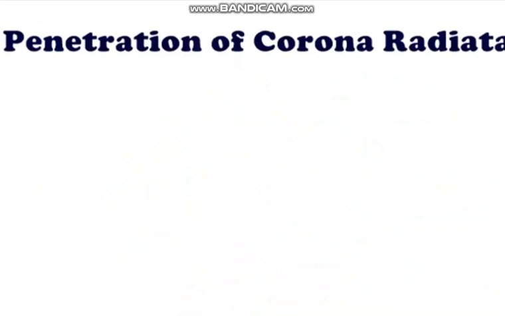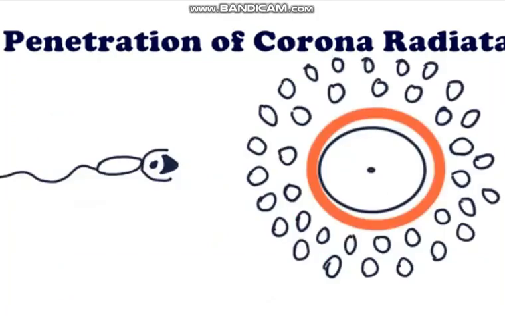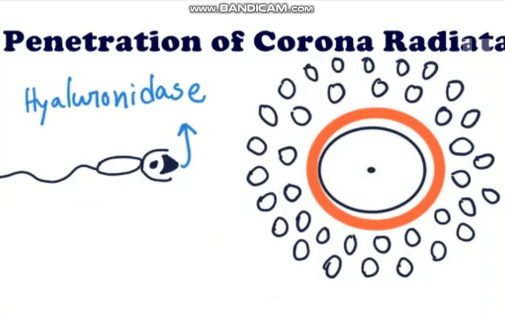Penetration of the corona radiata. In this condition, the sperm must undergo capacitation. What is capacitation? It means the removal of the glycoprotein coat and seminal plasma proteins from the plasma membrane of the ectosome. Penetration of the corona radiata occurs by the release of the hyaluronidase enzyme, which causes dispersion of the follicular cells of the corona radiata, and then the sperm easily passes through this layer.